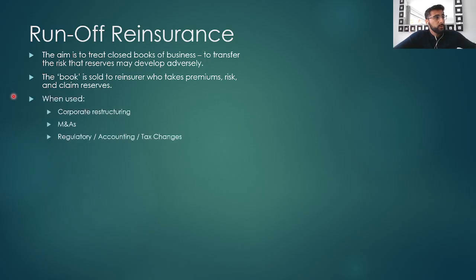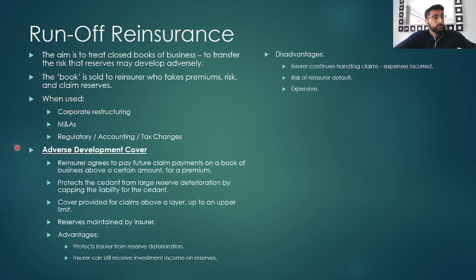And the situations when this is used are during corporate restructuring, during mergers and acquisitions, and any regulatory changes or accounting or tax changes. Now, the first example of this is called adverse development cover. This is where the reinsurance company agrees to pay any future claim payments on a book of business above a certain amount for a premium. This protects the cedent, the insurance company, from any reserve deterioration by capping the liability for the insurance company.